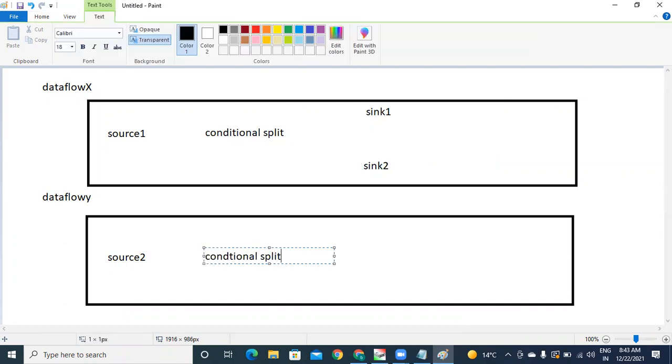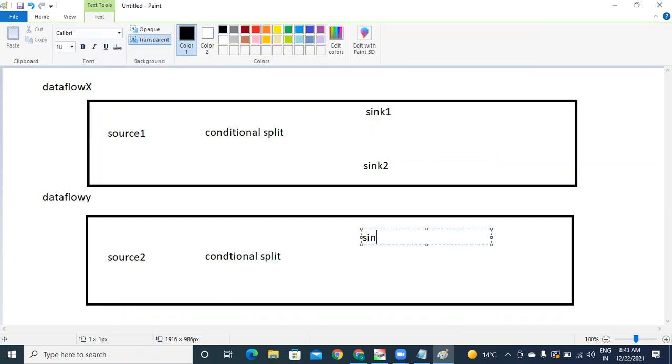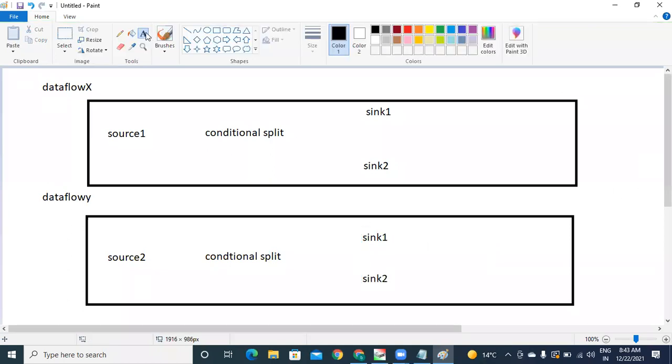Conditional split. Here sync 1, sync 2. Let me map it. The same thing here.